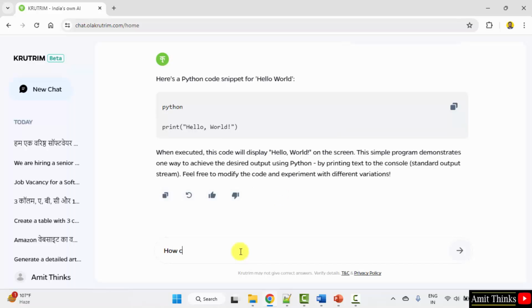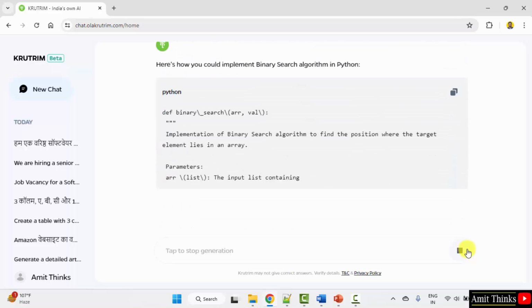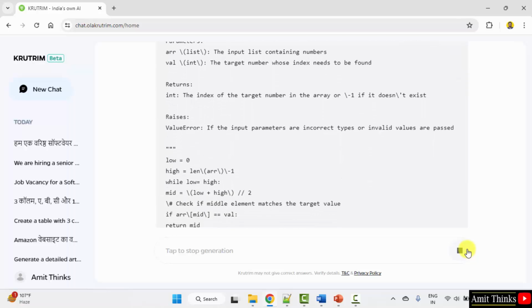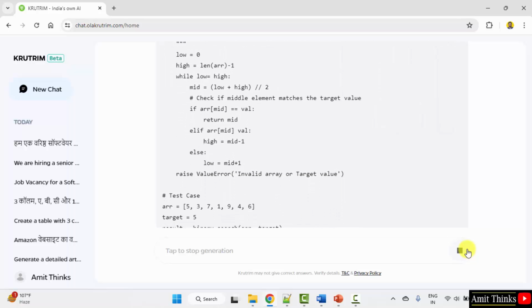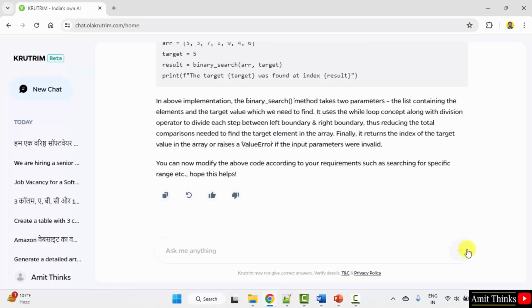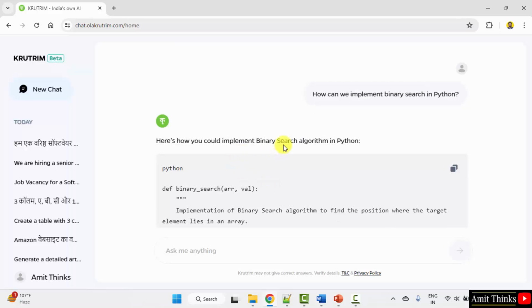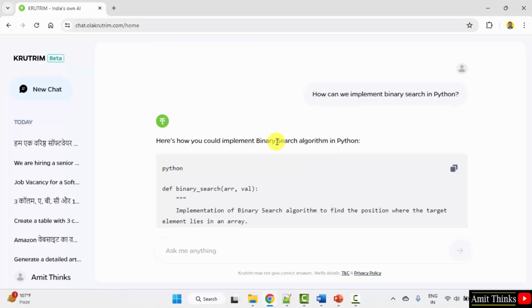Now let us implement binary search in Python. Submit. Here it is. Okay, explanation also. Here is the example for binary search.